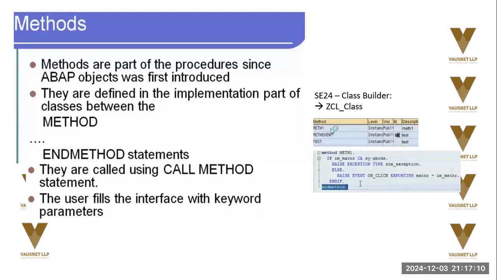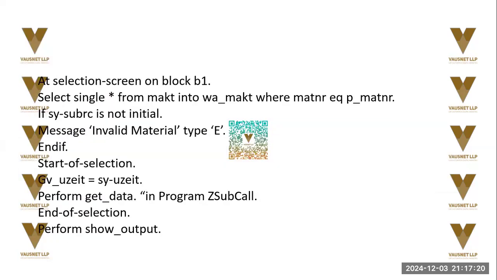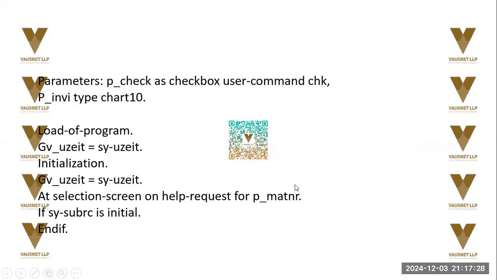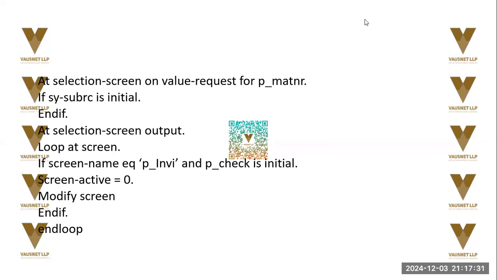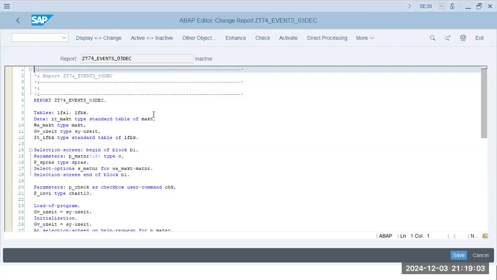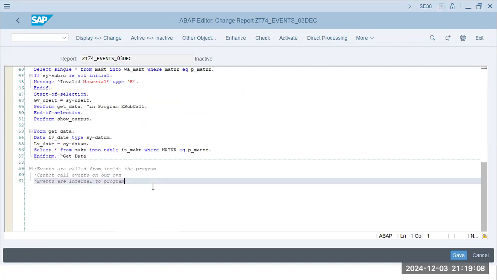Anyways, let's go back. Let's stop our lecture here because we are going through many concepts over here. Okay. And let's go from show output. I believe we have, okay. Events. Okay. Events are called from inside the program.